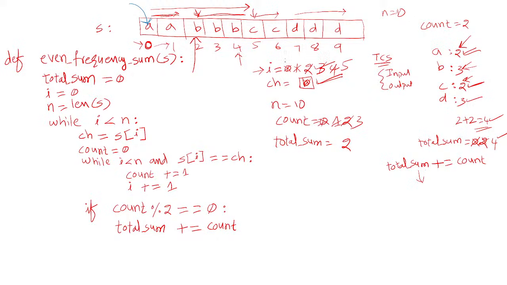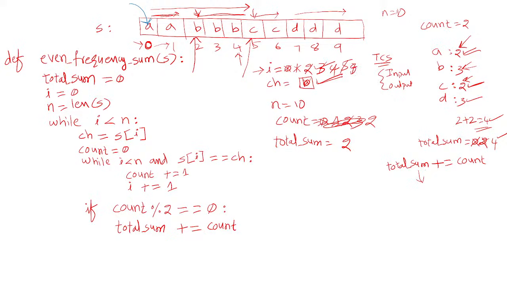So the I value is now 5. That means now we start processing the next different character, which is c. The same thing happens. Now it counts for c, which occurs 2 times. Once you come out of the c, the I value becomes 7.